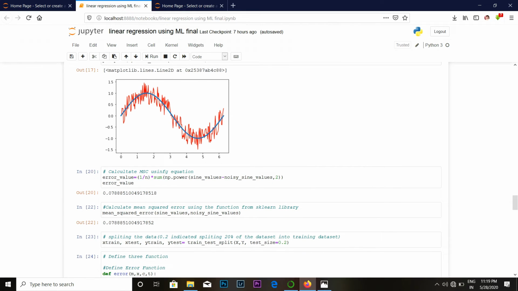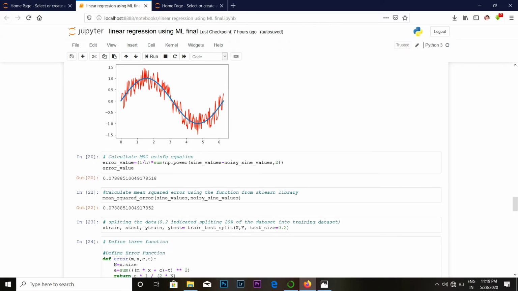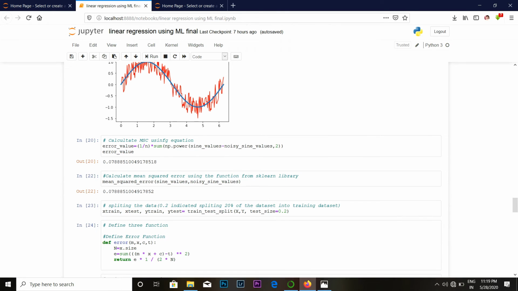The mean squared error is nothing but the average value of the squared difference between the prediction and the actual value. It is easier to calculate the gradient with mean squared error. Here we get the mean squared error between the sine value and noisy value, that is 0.78.